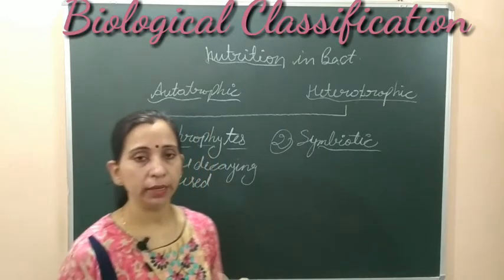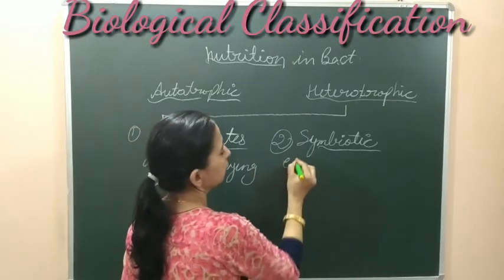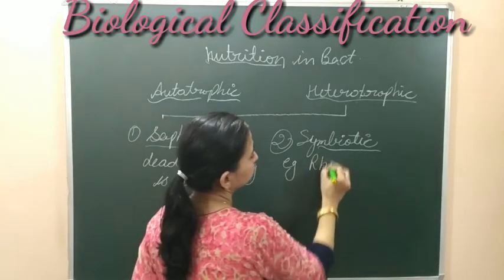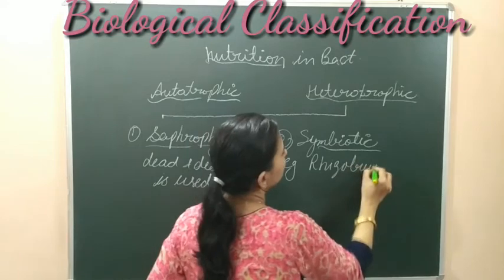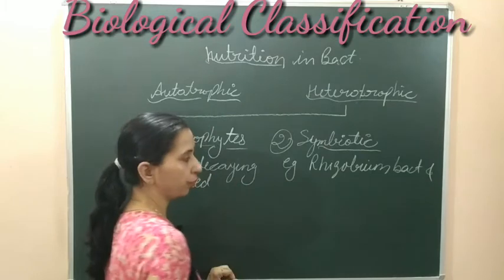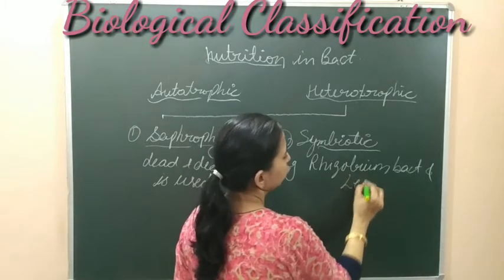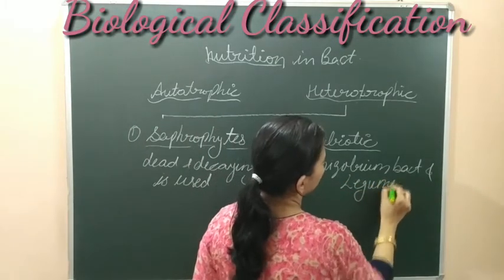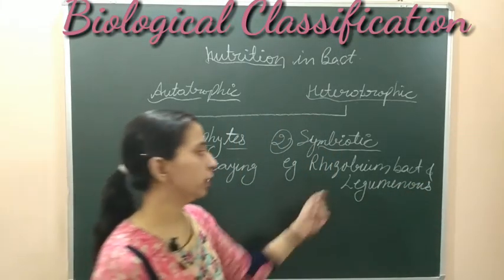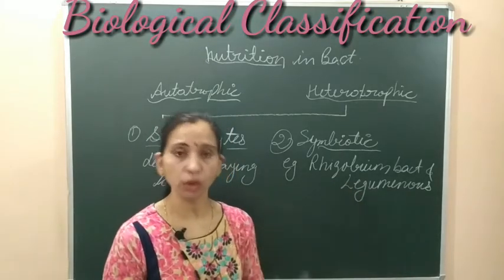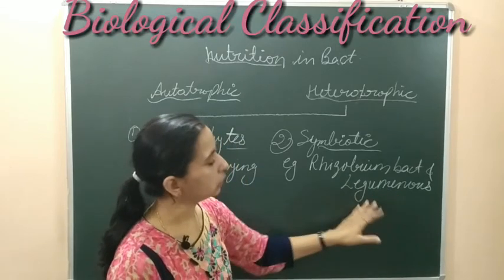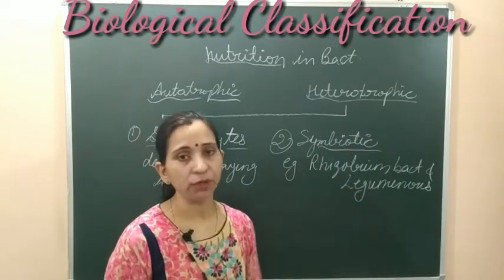If we discuss an example, the best example that we all know is the rhizobium bacteria, and the symbiotic association of rhizobium bacteria and leguminous plants. So this is the example of symbiotic association where rhizobium bacteria is dependent on the leguminous plants for its shelter, water, food, etc. But leguminous plants also get benefit from this bacteria.